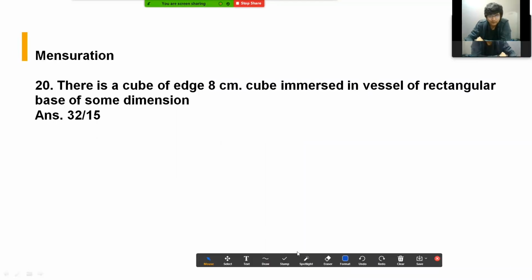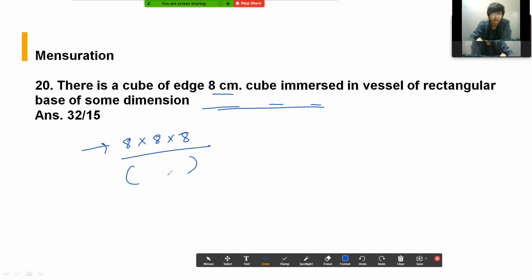And this is again a good question. There is a cube of edge 8 centimeter immersed in a vessel of rectangular base of some dimension. I don't really remember the values, but you just have to take the volume of the cube divided by whatever dimension is given for the rectangle. If you solve this, you will get 32 by 15. So this was the correct answer. I don't really remember the complete question.